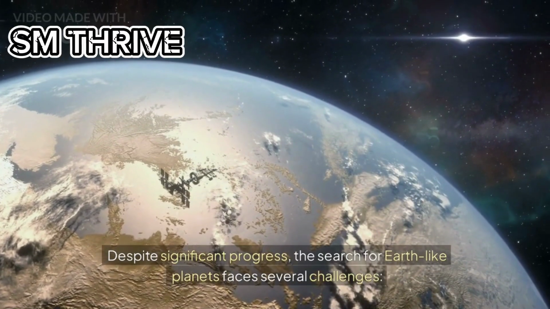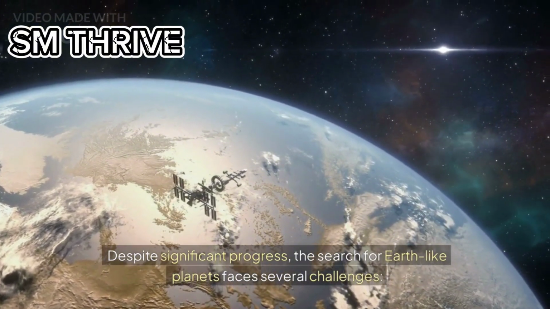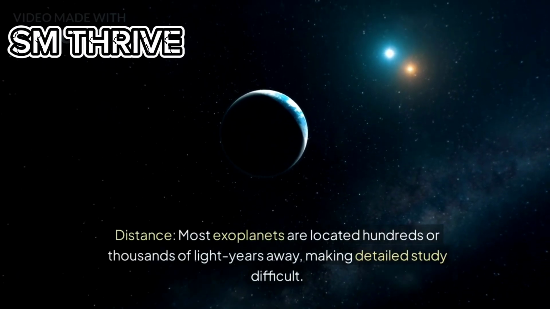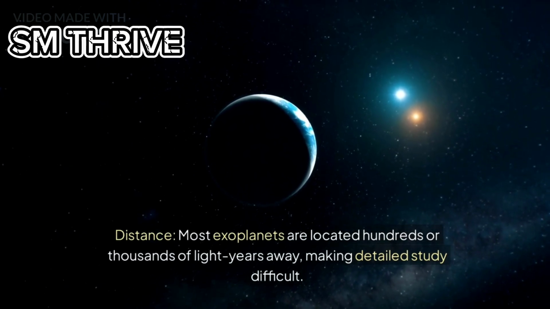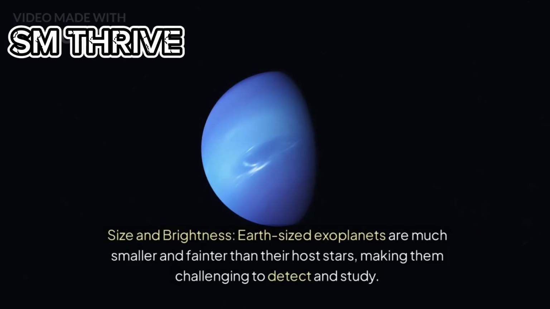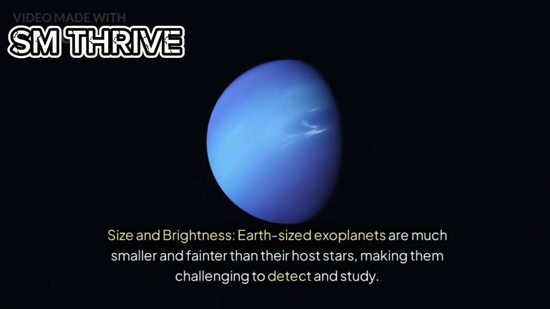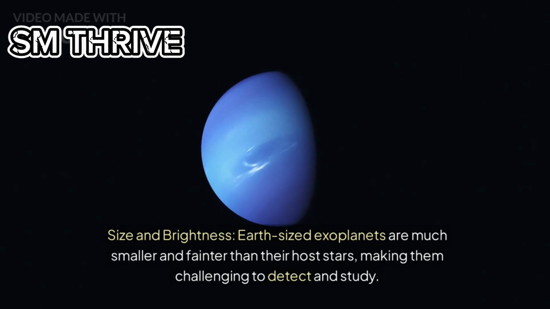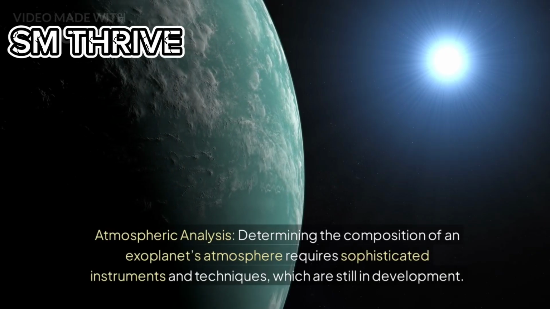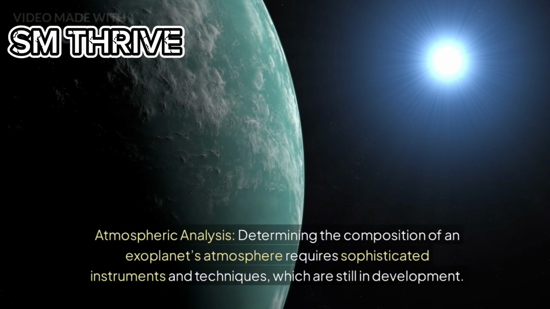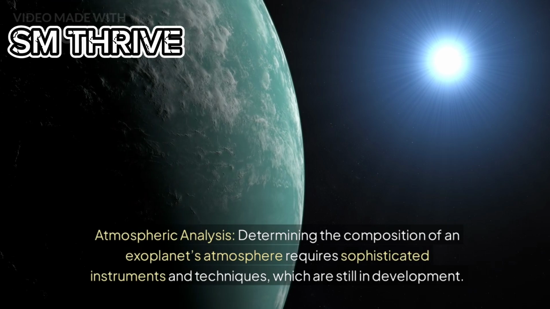Challenges and limitations. Despite significant progress, the search for Earth-like planets faces several challenges. Distance: most exoplanets are located hundreds or thousands of light years away, making detailed study difficult. Size and brightness: Earth-sized exoplanets are much smaller and fainter than their host stars, making them challenging to detect and study. Atmospheric analysis: determining the composition of an exoplanet's atmosphere requires sophisticated instruments and techniques, which are still in development.